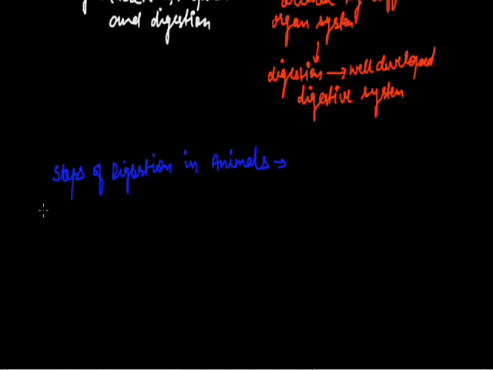First step in the digestion process is called ingestion, and ingestion is the process of intake of food.